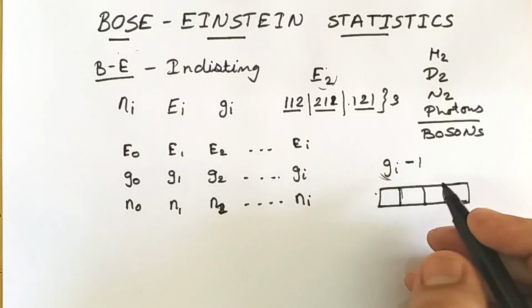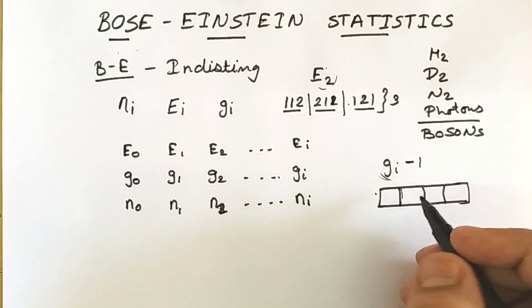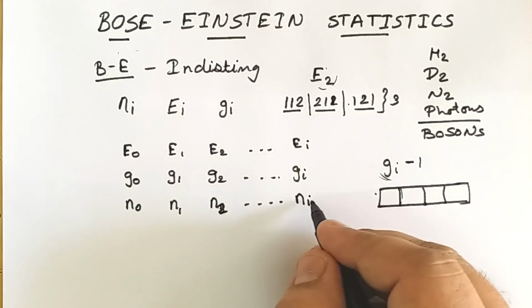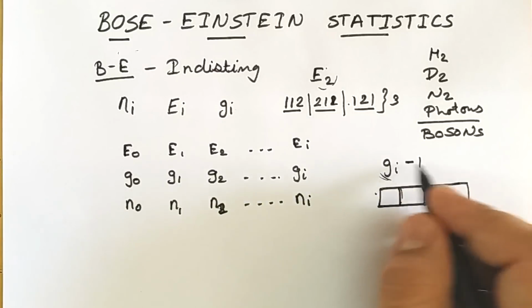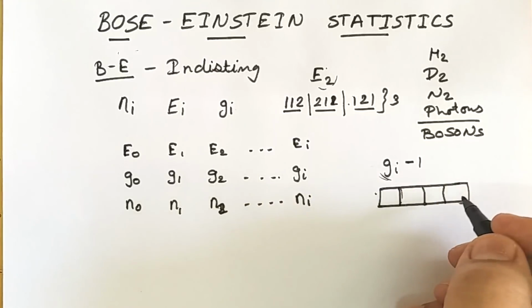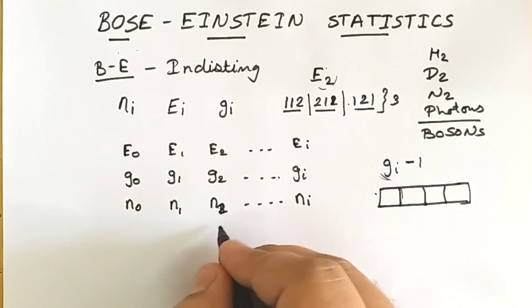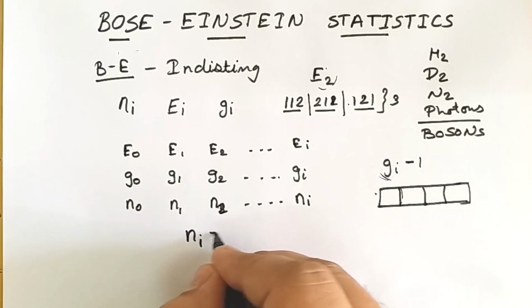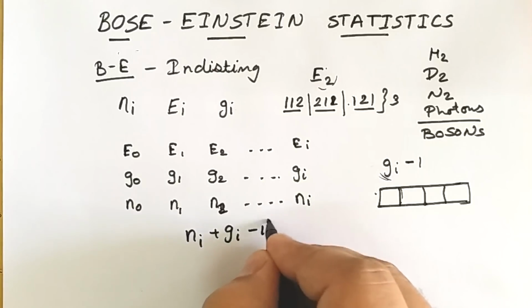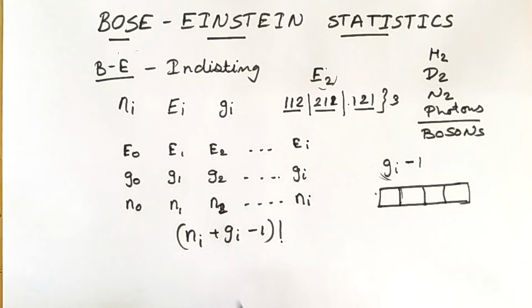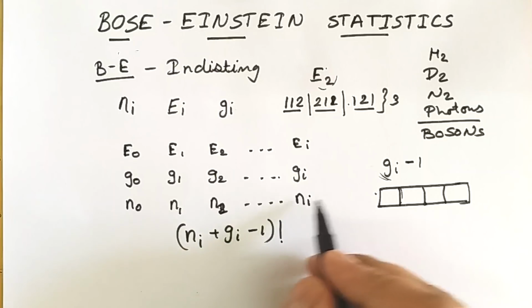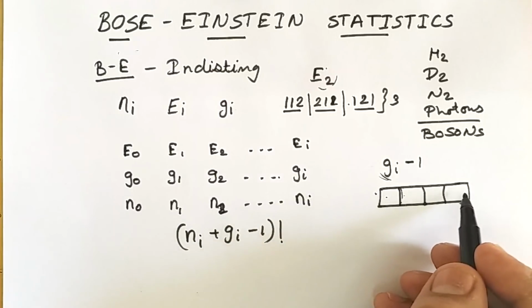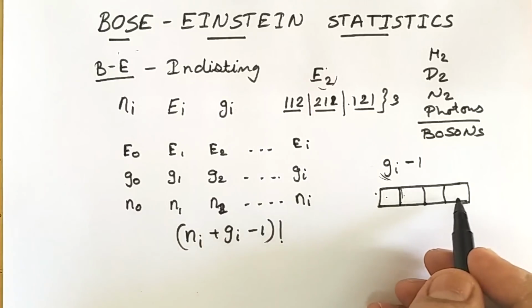Okay, so now the problem is that we need to distribute Ni particles into Gi minus 1 partitions, or the total Gi states, and that will be given by (Ni plus Gi minus 1) factorial. This is the combination by which we can put Ni particles into these partitions, or this many energy levels.